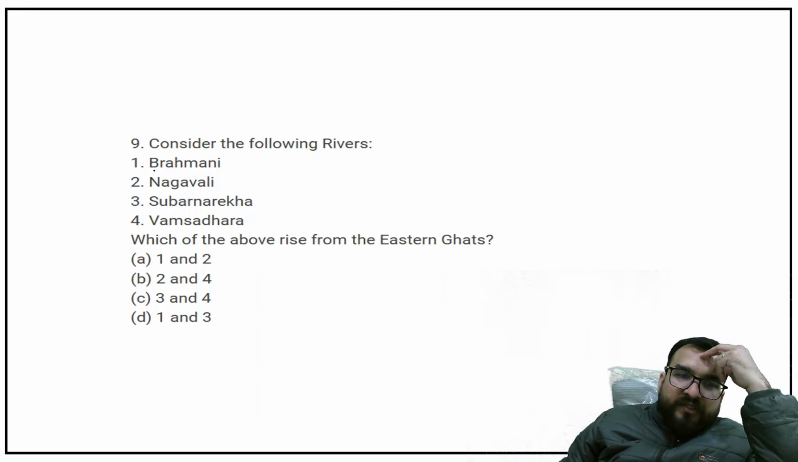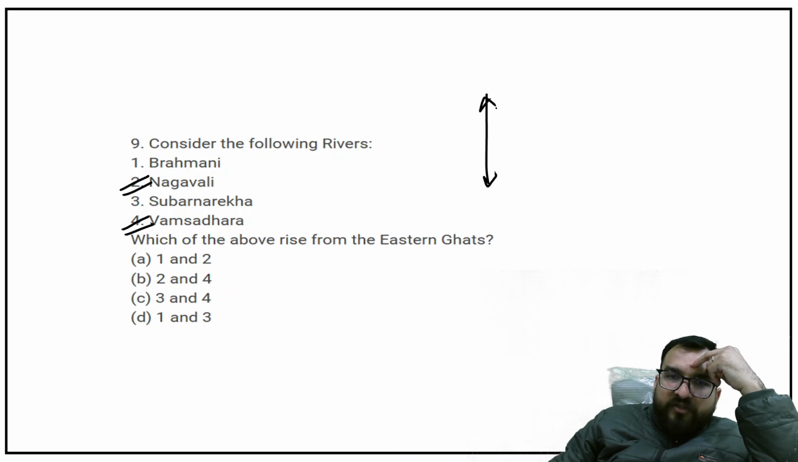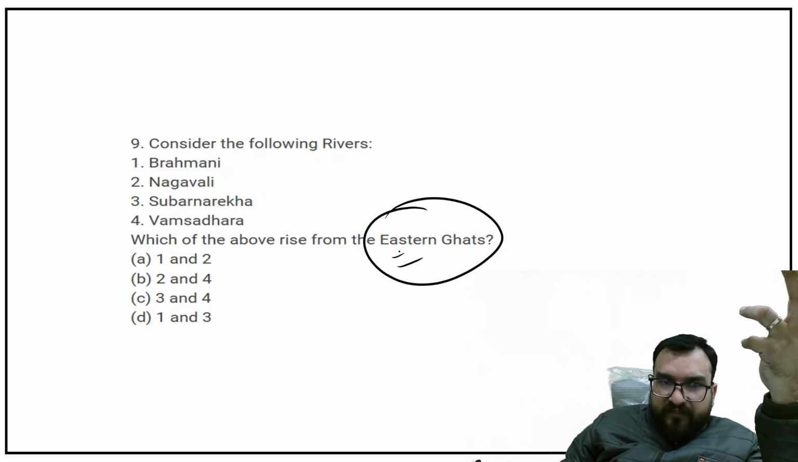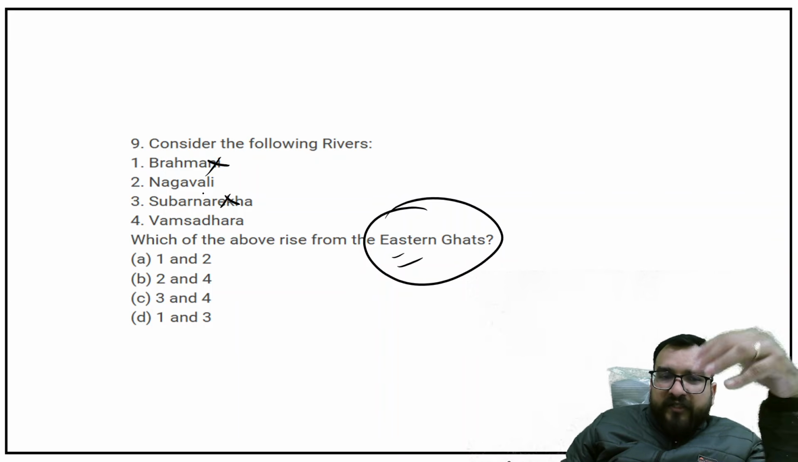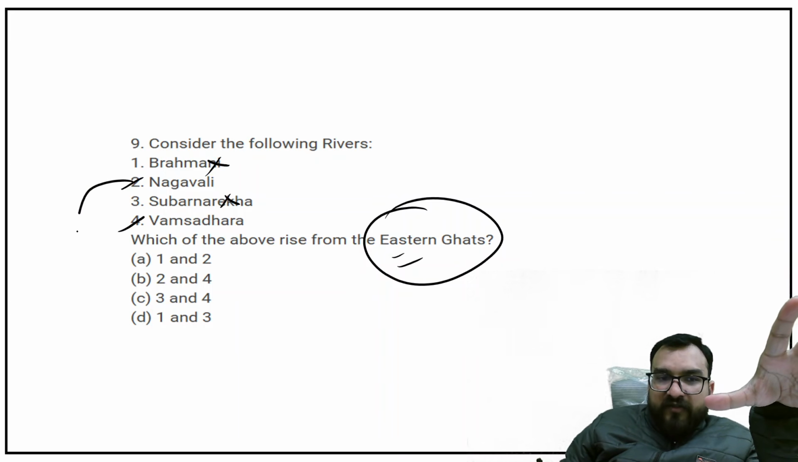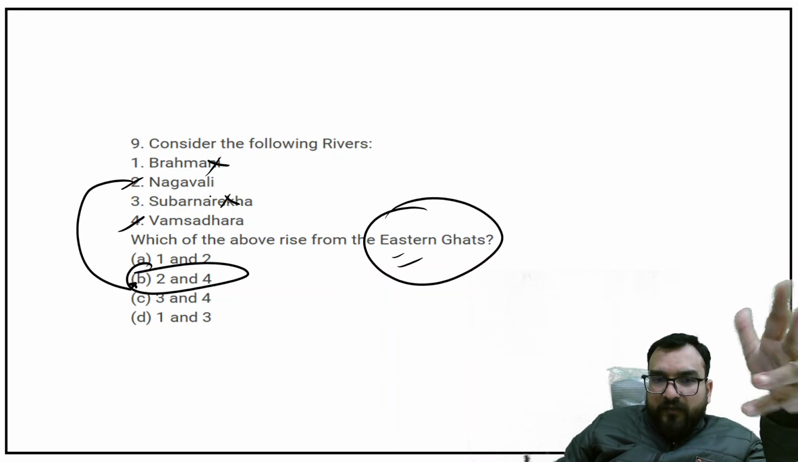Now you see this question. Nagavali, Vamsadhara. Next time they can ask you to arrange the order as well, and this is a favorite question of CAPF and CDS as well, right? So keep in mind like this also. Which one rises from the Eastern Ghats? Now you are sure about these two, that these two will not rise, so you are left with the help of option. That's why it was solvable, right?